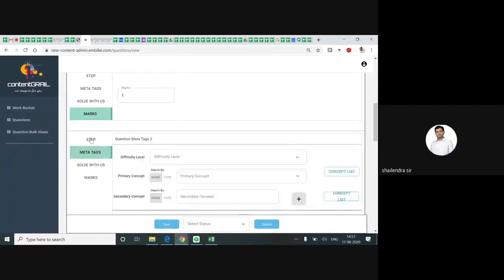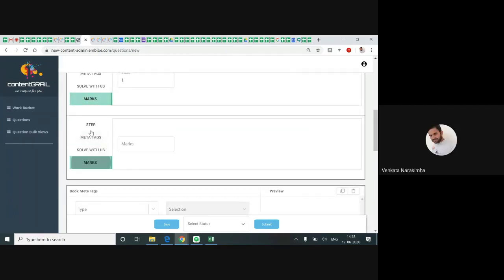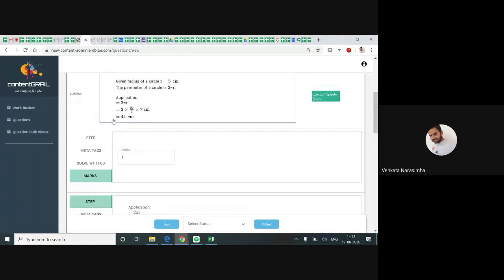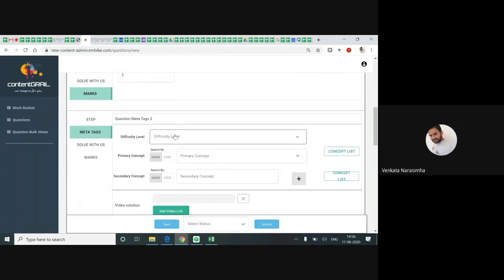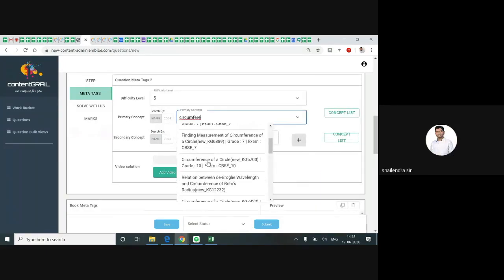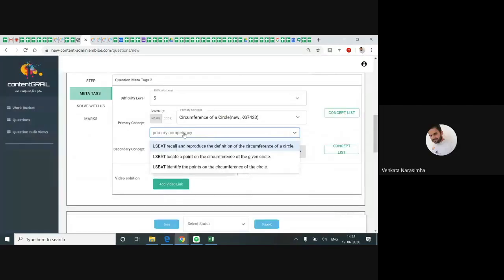Now I have completed all the 4 parameters in step 1. Coming to step 2, the step you made in the solution box may directly reflect for the second step. No need to do anything. Coming to meta tags, the same difficulty level you need to assign. There is some calculation in this, so I put that difficulty level. Here also the same concept is used, so I'm tagging the same concept, circumference. After that, I tag this primary competency.